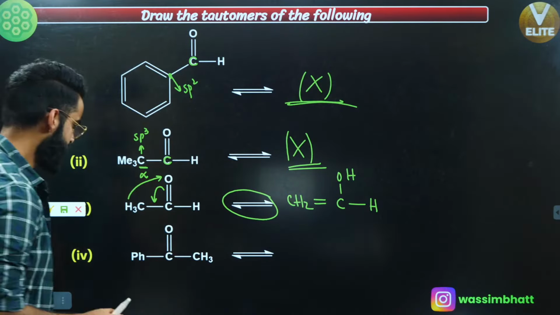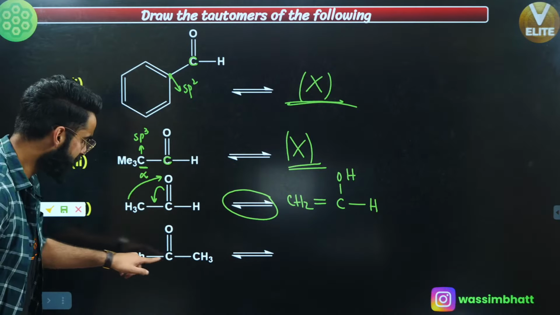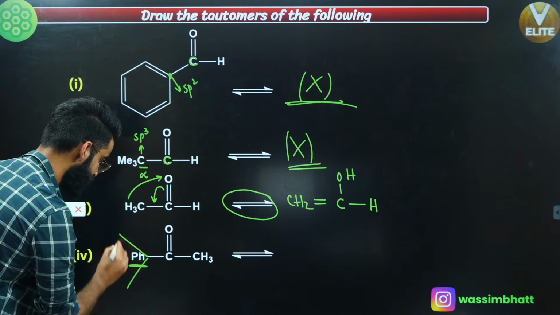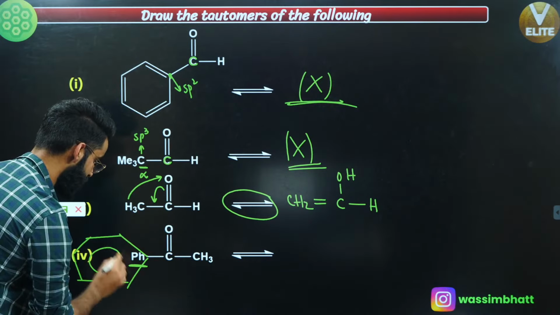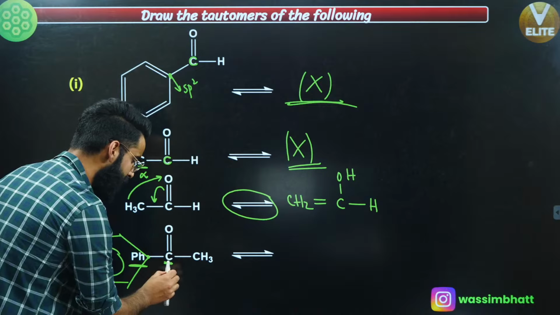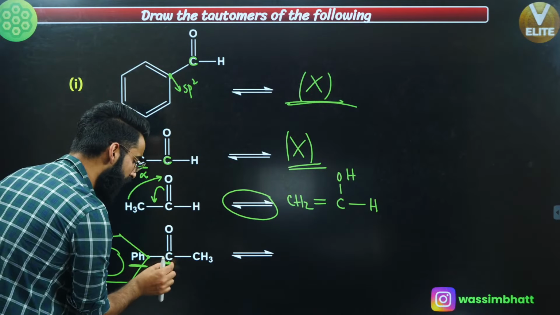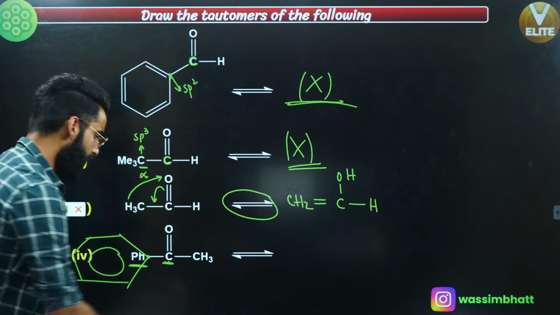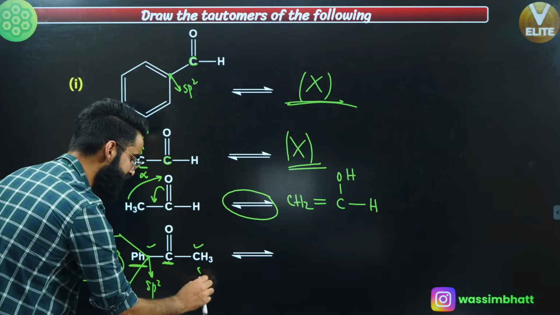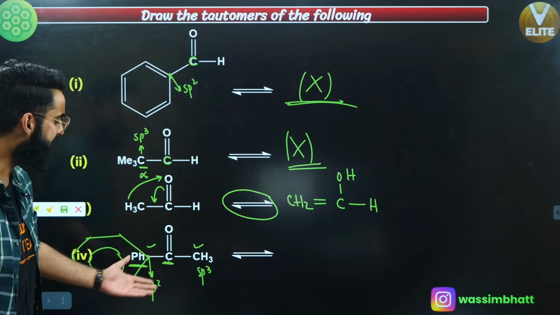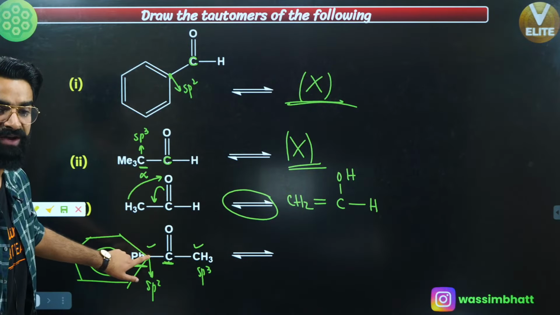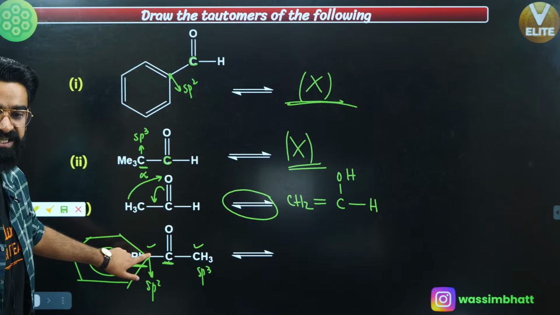Perfect, wonderful. So we will understand. Look here. With this carbon right here you have got the phenyl ring attached, like this. First of all, that carbon which is attached to an sp2 hybridized carbon, that's what we call alpha carbon. So this is an alpha carbon, this is an alpha carbon, but this one is sp2 hybridized and this is sp3 hybridized. So from where will I be taking H positive out? Over here we have got no alpha hydrogen, right? Because this carbon is sp2.